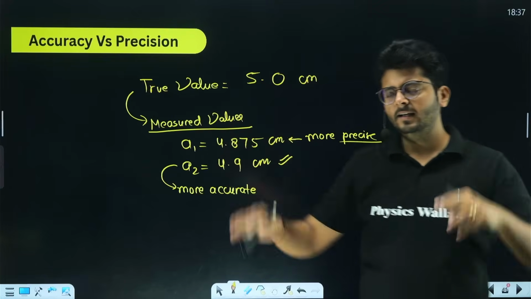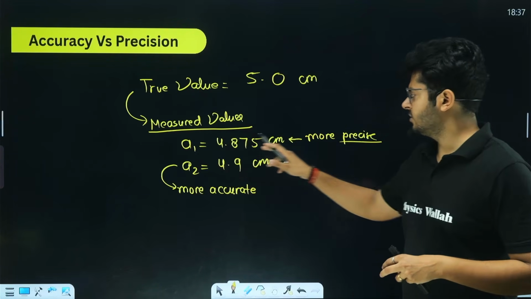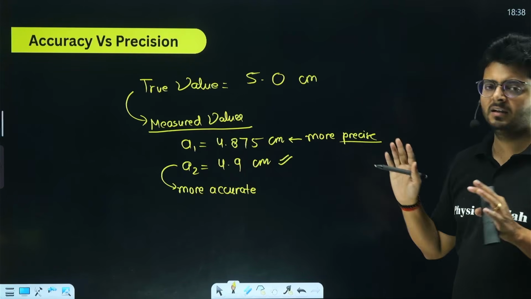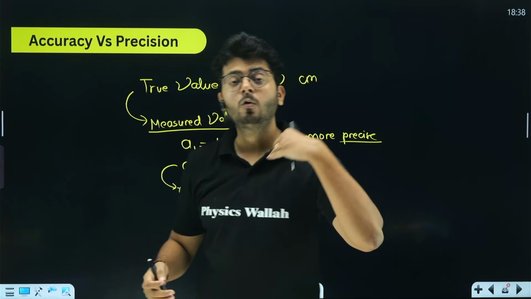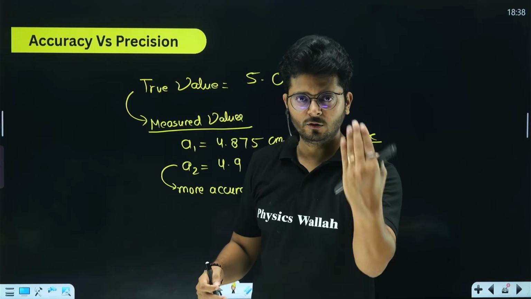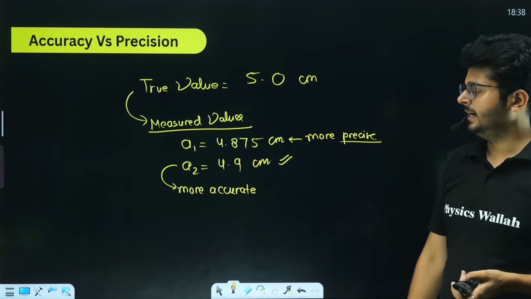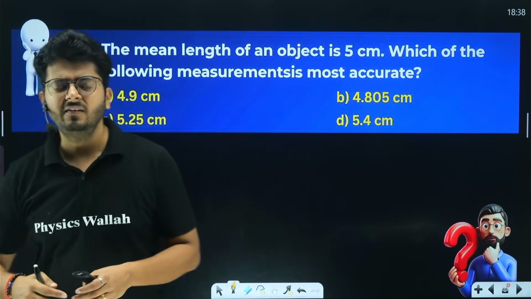This is going to be the ideal case, but right now we have these observations with us, right? Here the first observation is more precise but less accurate, and the second observation is more accurate but less precise, right? So accuracy has to do with how close the given measured value is to the true value, and precision is about how detailed the measured value is, right? So this is it. Let's look at this question. It was asked in one of the previous years.